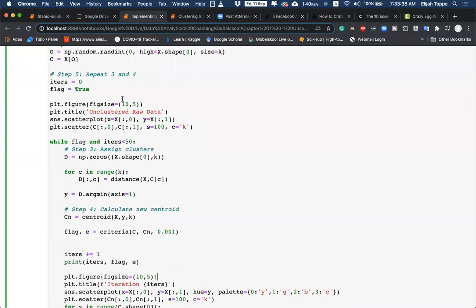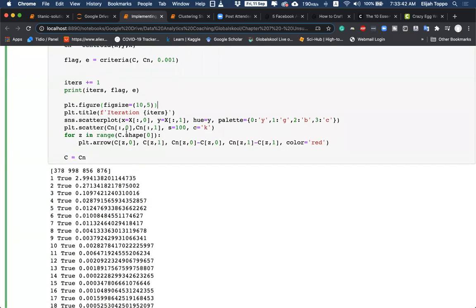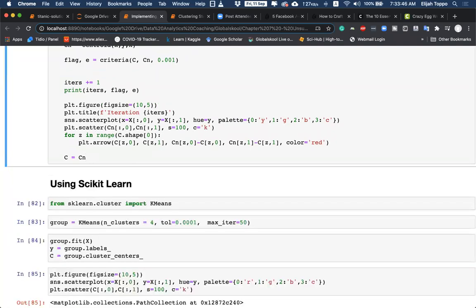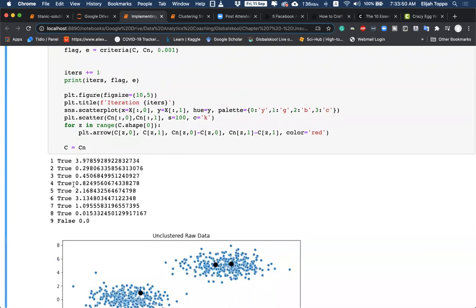Okay, great. Then let us execute, and that is the most exciting part, to look at how this runs. So when I execute this, we see here that our code takes 9 iterations. In the 9th iteration, it gives us a false. So 9 iterations it will take to divide the clusters.